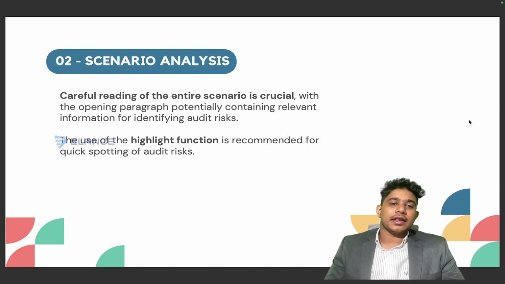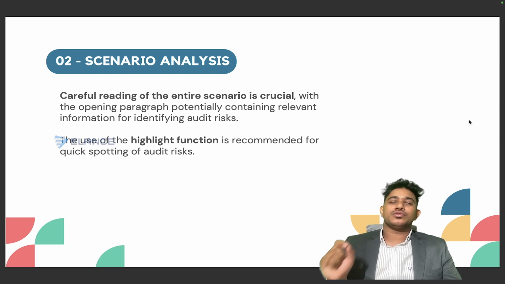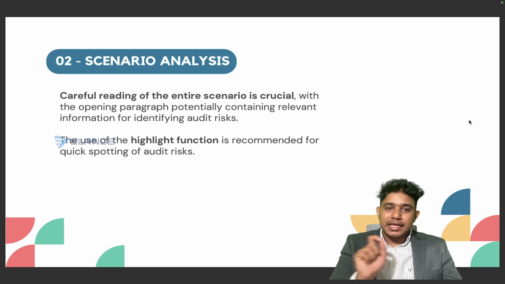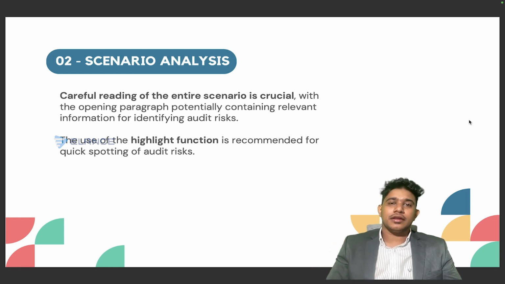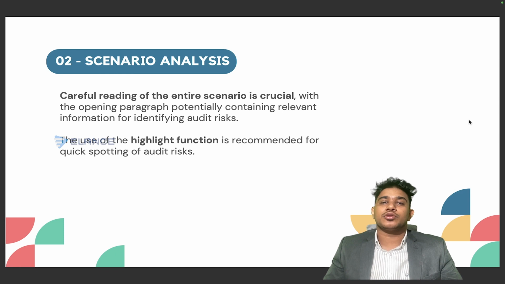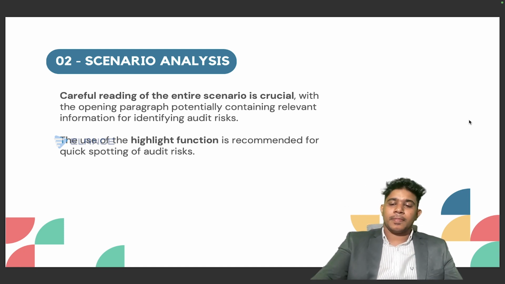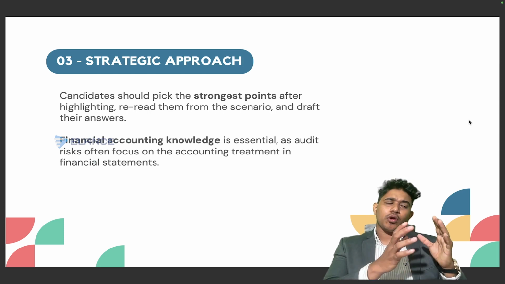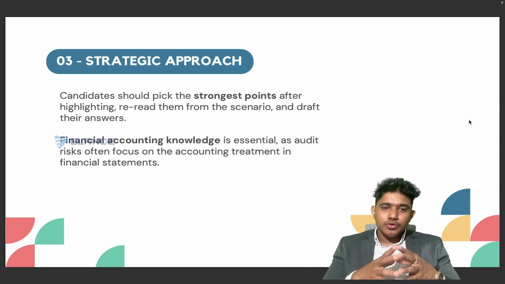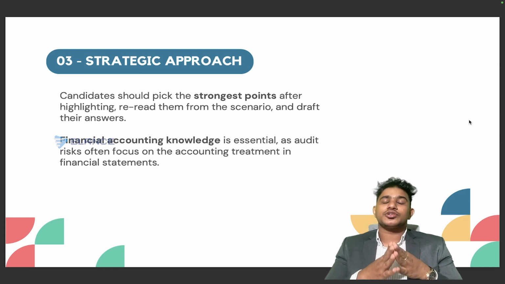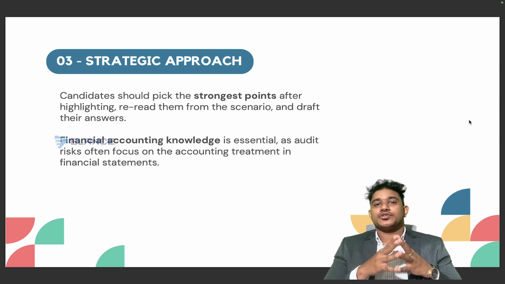Then, once you have read the scenario properly, as I mentioned earlier, you should be using the highlight function. You should highlight each of the important risks, and then you should pick which risk you will be able to write properly. That should be given the first priority, and that should be given as answer. Then you can avoid those risks for which you do not have proper answers. And again, you should be following a strategic approach. So when you give the risk, you should be making sure that you are giving answers only to the strongest points which you are familiar with.